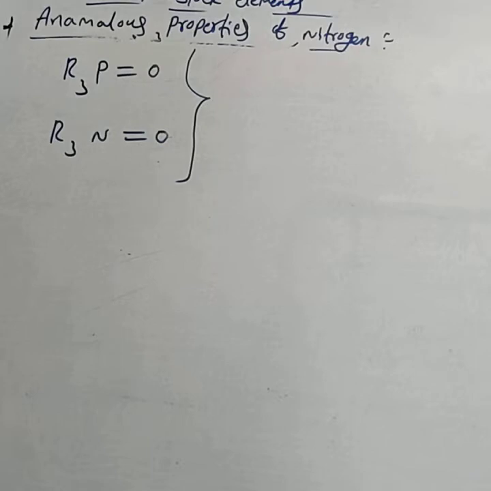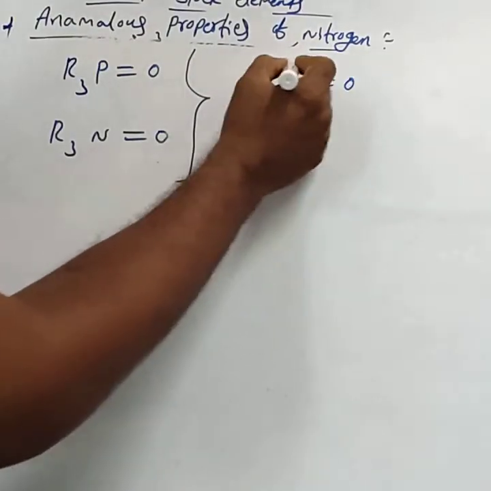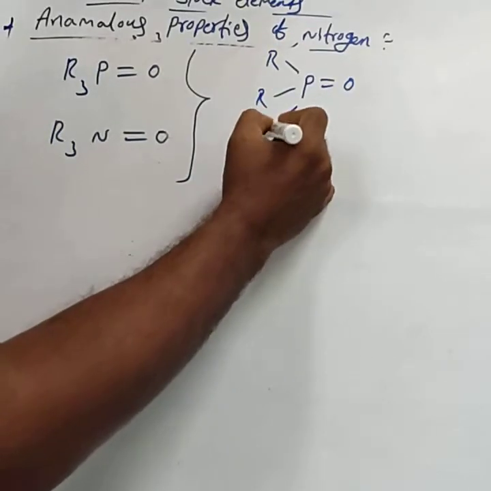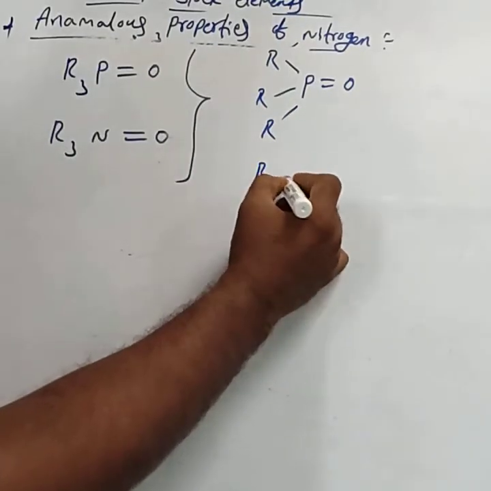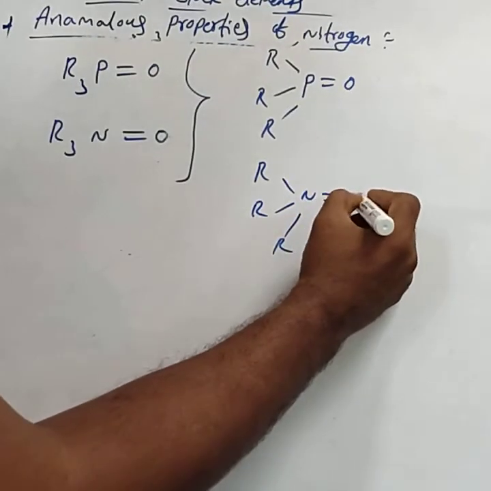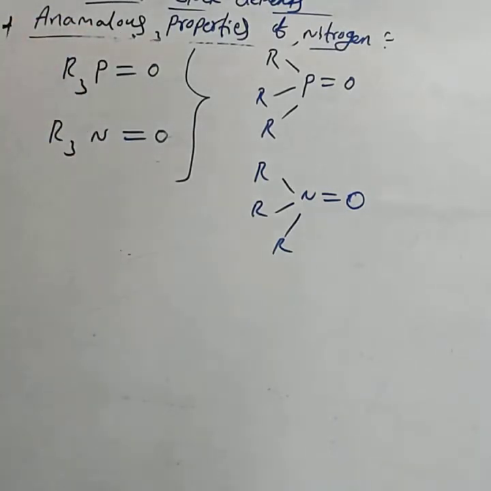R3P=O means P double bond O, with these 3 bonds to R. Then R, N, R, double bond O. Out of R3P=O and R3N=O, can you guess which compound can exist?